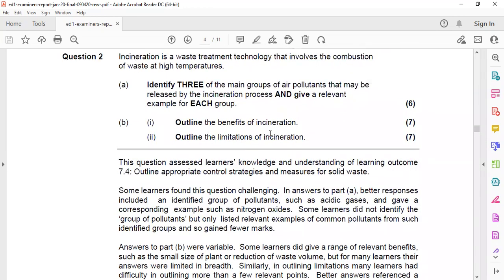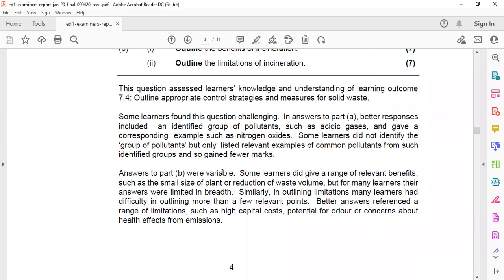You need to outline the benefits of incineration. Outline means point-wise, clear, meaningful lines. You need to outline the limitations of incineration and the benefits of incineration. Basically, when you answer, you need to consider material, equipment, source, and people. Consider these things when you answer any question in the NEBOSH International Diploma. That will give you an easy way to find the answer.